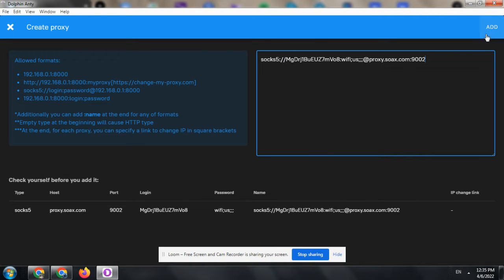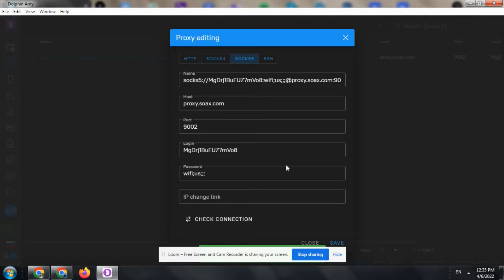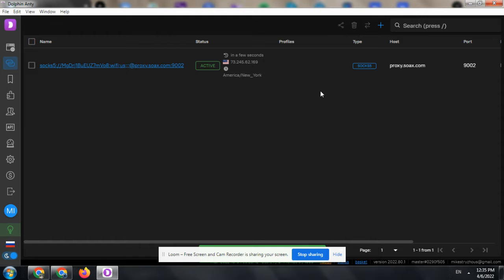Okay, the next step will be the add button right up here in the top right corner. Right now we should check our connection and save it. Here we have to click on it and check connection. It is active. Let's hit the button save. And here we have it.